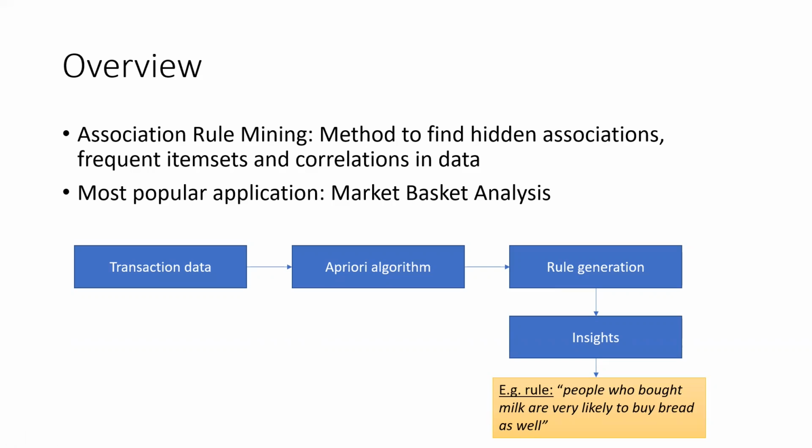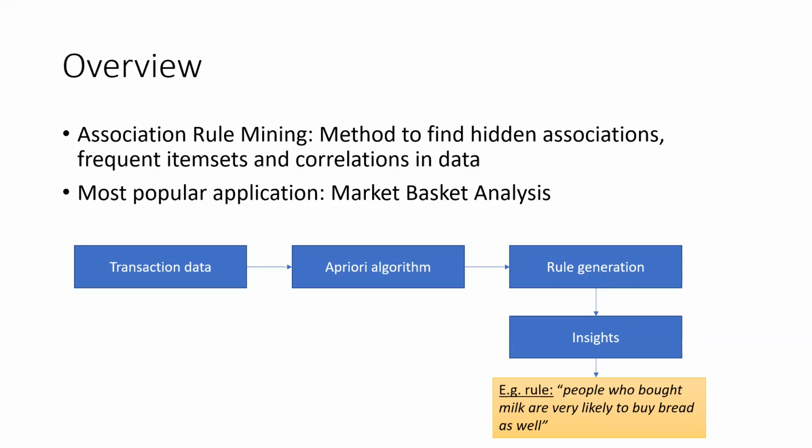In fact, I believe R has a package named arules, short for association rules, and the working mechanism of that package is basically this algorithm. So this is how it works. You take the transaction data. Transaction data is different from your normal data frame, which is represented in the form of rows and columns.